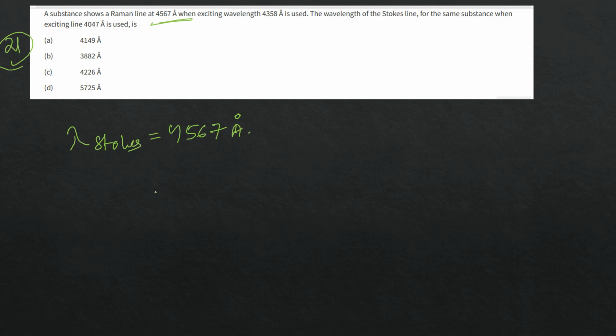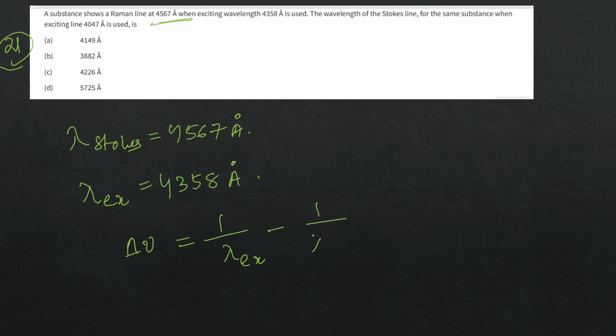Then the exciting wavelength is lambda_x. So del nu is equal to 1 by lambda_x minus 1 by lambda Stokes.